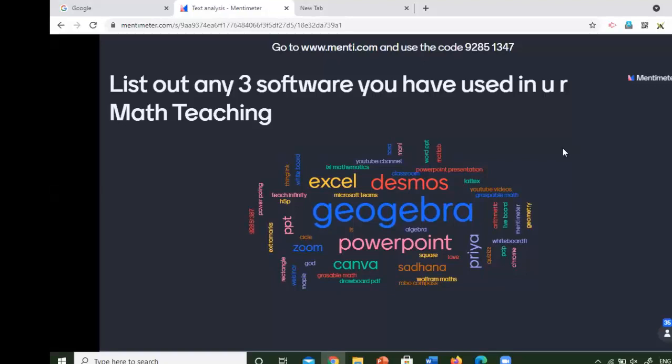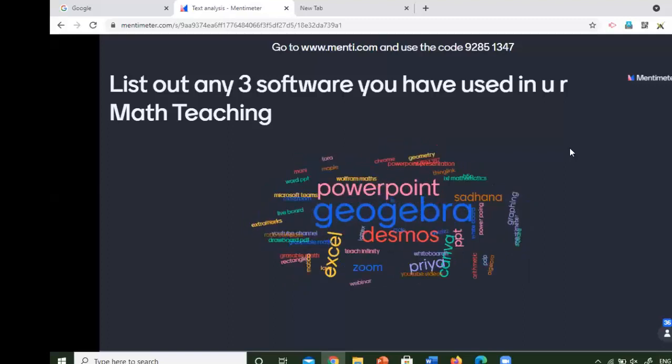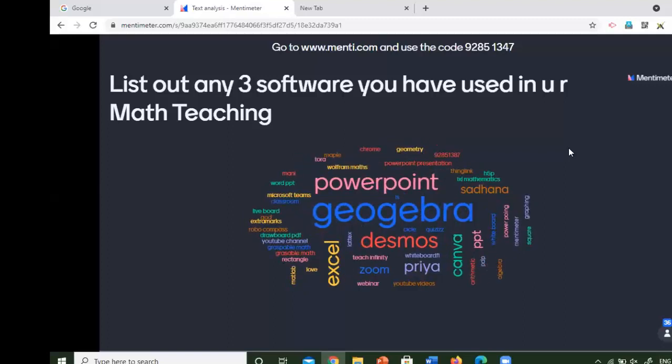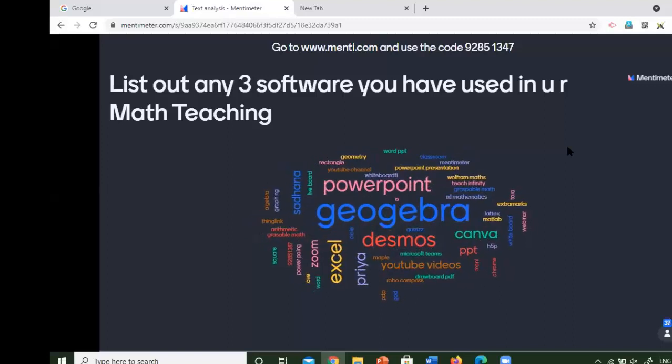Here we can see GeoGebra, the bold one, which will be at the top of the table, I think, because most of the maths teachers prefer GeoGebra for their mathematics teaching. So I'm very happy to introduce the GeoGebra Classroom to you. Okay.